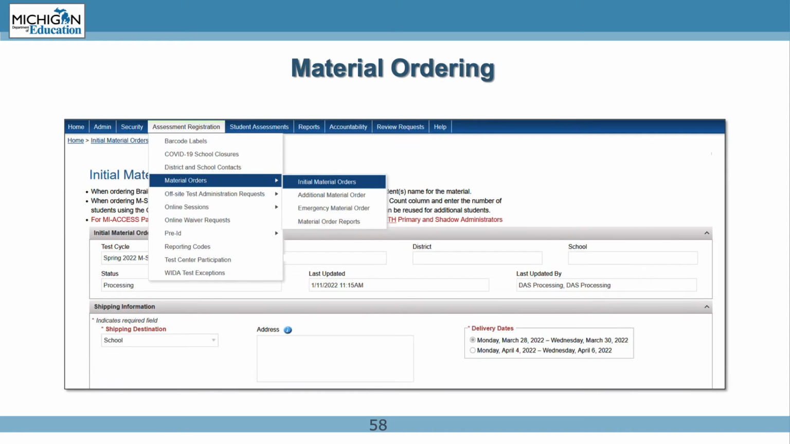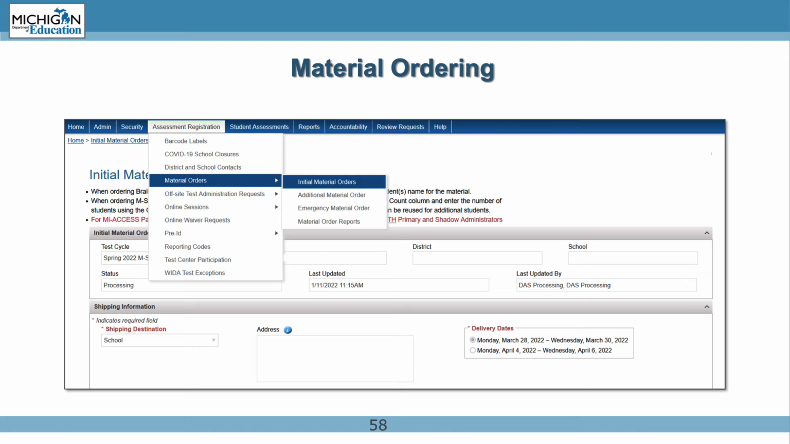The Initial Material Orders (IMO) screen permits users to search by test cycle and then select shipping destination and delivery dates. The first date listed is the default date, and there is an alternate delivery date as well. The address listed is based on the address for the MyAccess coordinator in the Educational Entity Master (EEM). Make sure you verify that this is correct so that your materials are sent to the correct place. IMOs are automatically generated based on your pre-identification count and you can view your order from this screen.